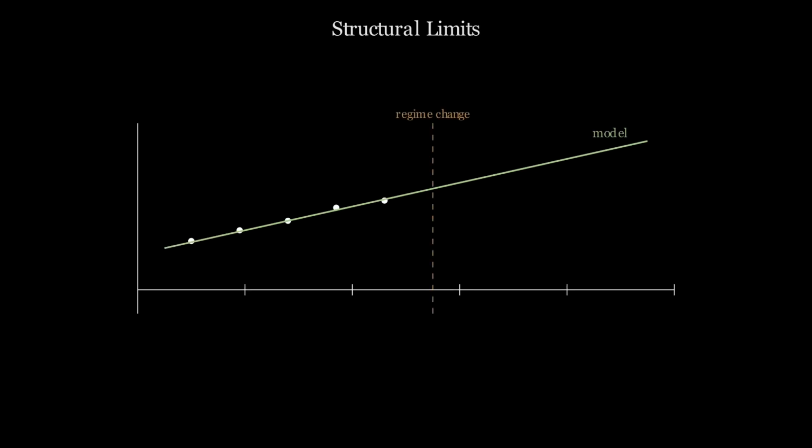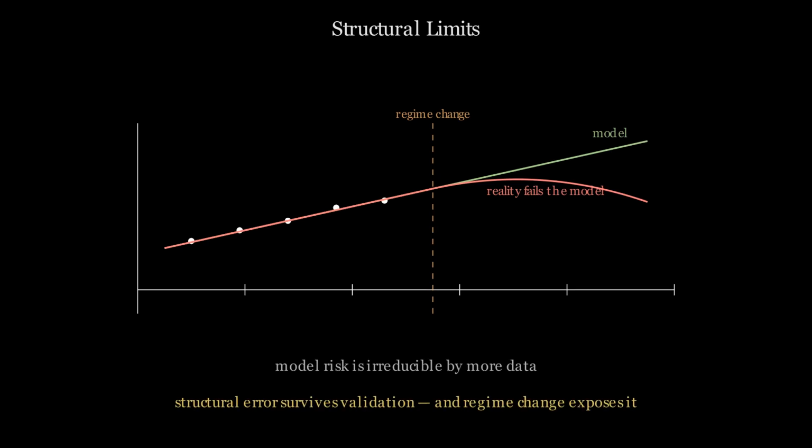Model risk is not managed by calibration. It is managed by structural humility. Structural humility requires maintaining multiple hypotheses rather than committing to one. It requires preserving optionality against structural failure. Model validation is evidence of past fit, not proof of structural correctness. Treating your model as true eliminates protection against the regime you cannot see.